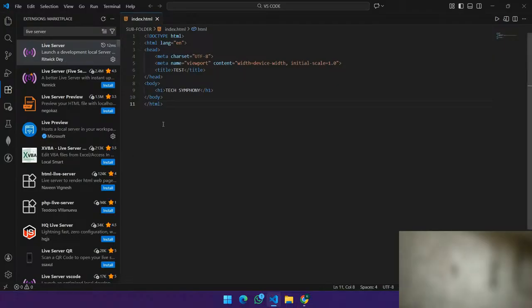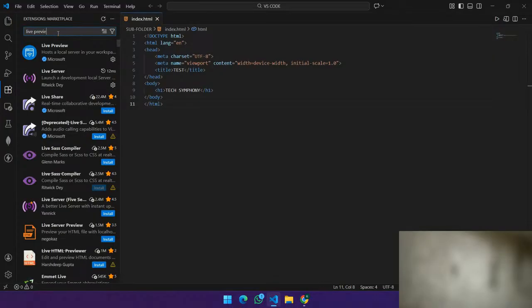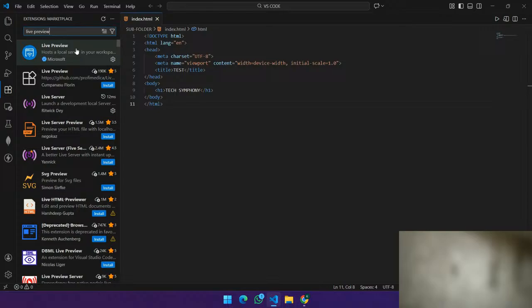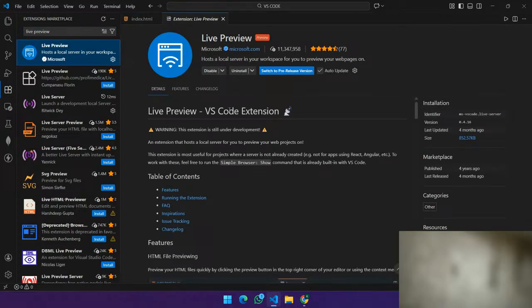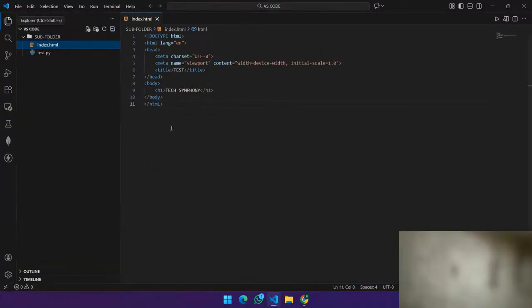And there is another option called Live Preview. You can type Live Preview in the extensions search. This is a Microsoft-enabled extension where you could view your code inside VS Code itself. So how to view this, we will see.